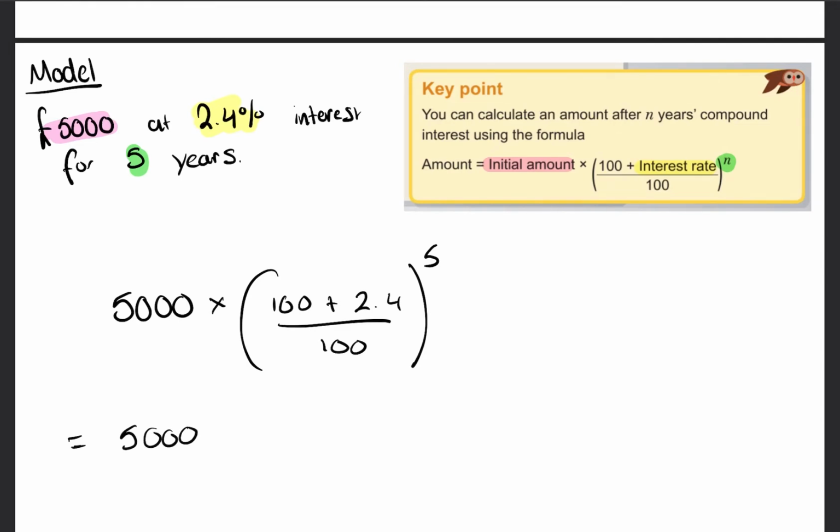So that's going to equal 5,000 times 1.024 to the power of 5 on your calculator. 1.024 to the power of 5. So the amount after 5 years is going to be 5,629, and to 2 decimal places, that's going to be 50 pence. There we are. And that's how we do it. As simple as that.